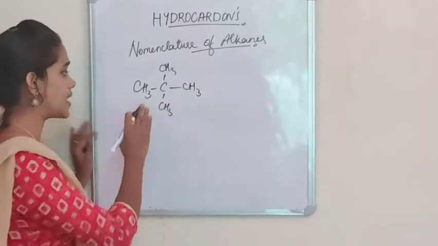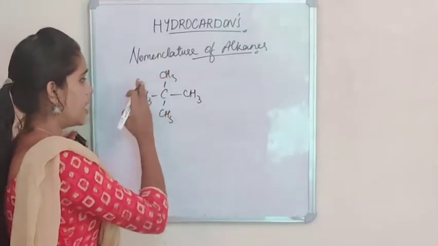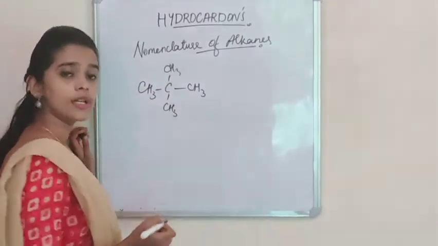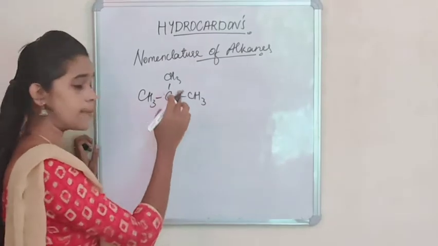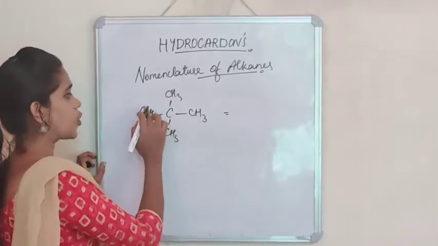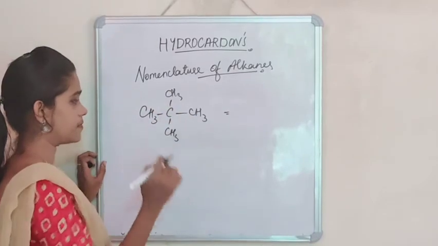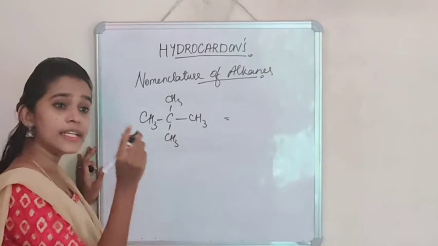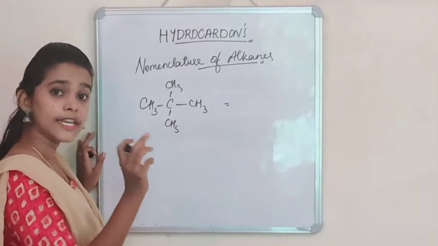In this case, you can see that it is a continuous chain and two carbon atoms are attached on the second carbon in the continuous chain. And we know that there are a total of 1, 2, 3, 4, 5 carbon atoms.